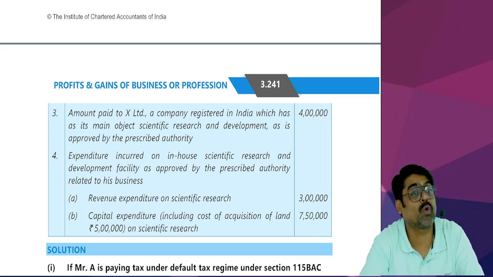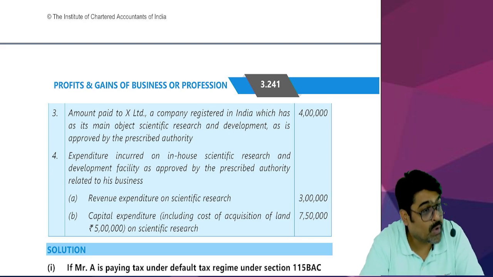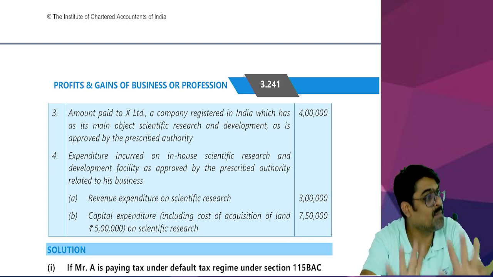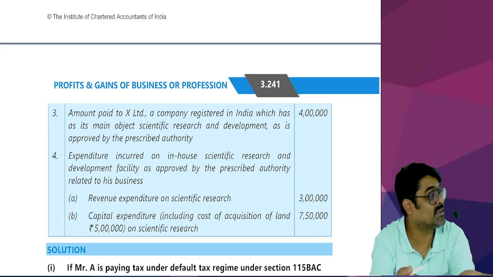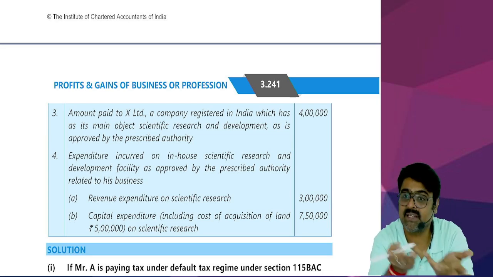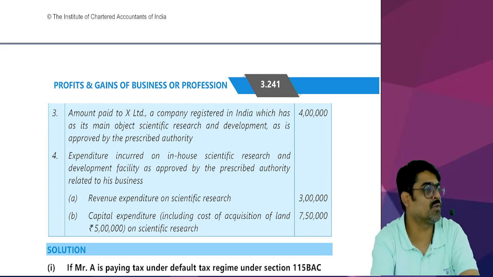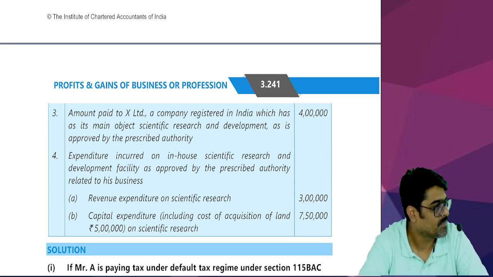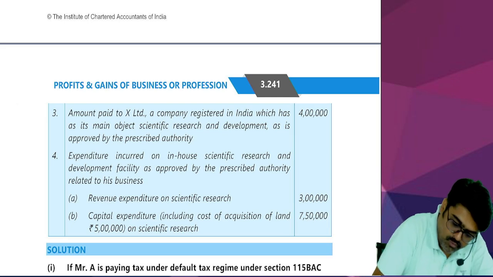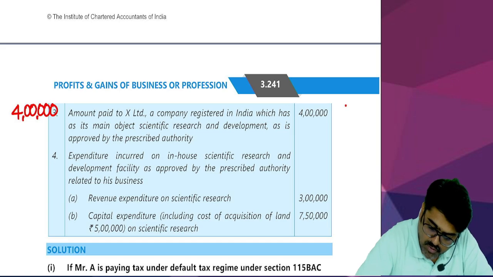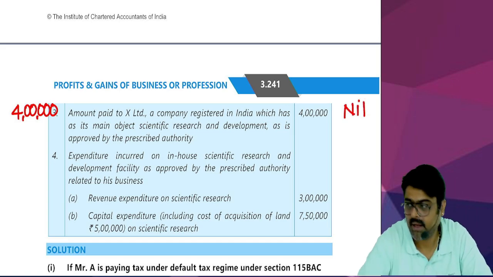Even if you donate to such Indian companies, for that donation also you are going to get a deduction under section 35. So this is allowed. Full 4 lakh will be allowed as a deduction. But if you follow 115BAC, it will not be allowed.